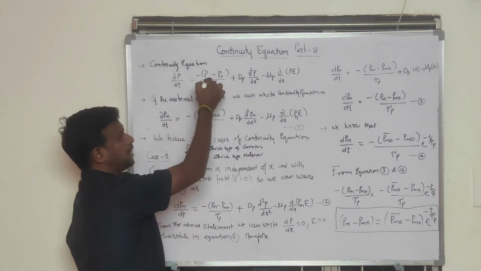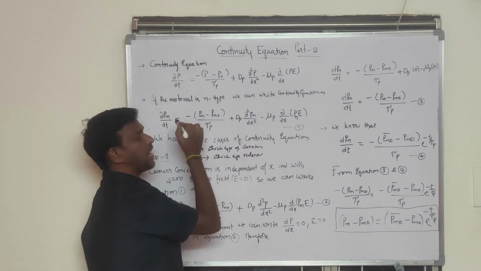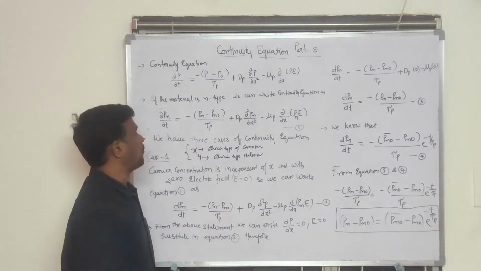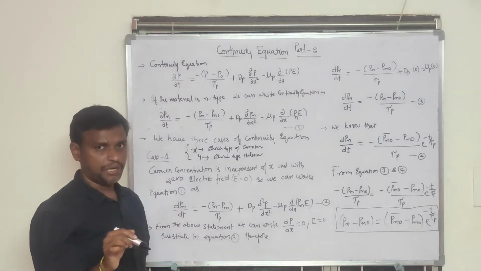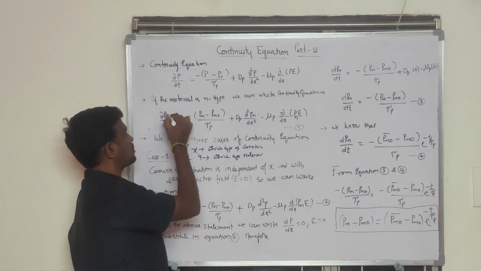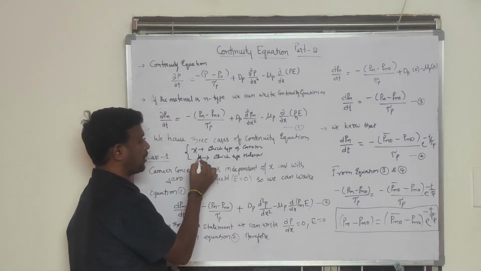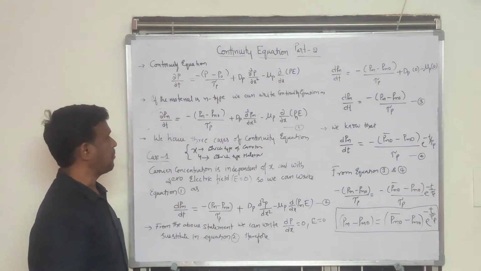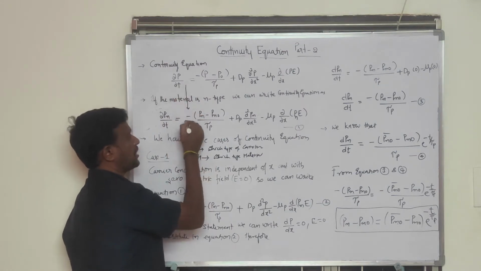So I am extending my continuity equation to the n-type semiconductor, and I am going to use the hole concentration in the n-type semiconductor. That's why n will be the suffix, because y indicates which type of material. Our material is n-type, so I write this equation like this.